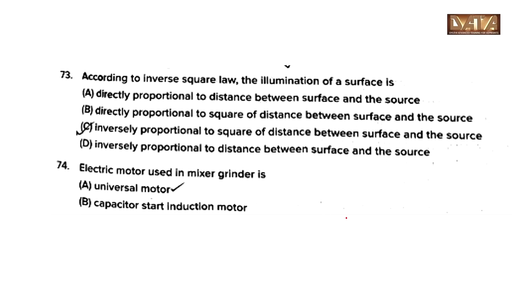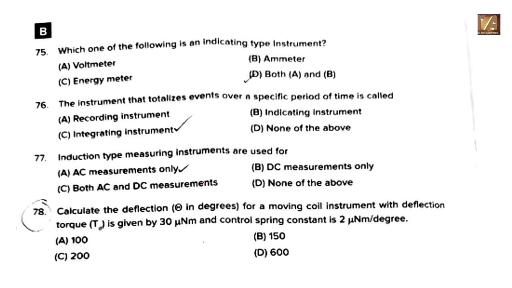According to inverse square law, the illumination of a surface is inversely proportional to the square of distance between the surface and the source. Option C. Electric motor used in mixer grinder is option A, universal motor. Which one of the following is an indicating type of instrument? Answer option both A and B. Option D.